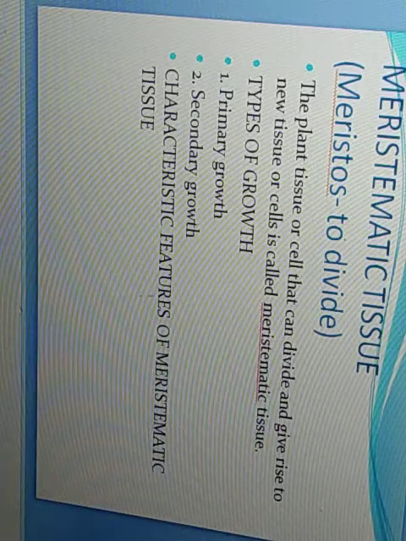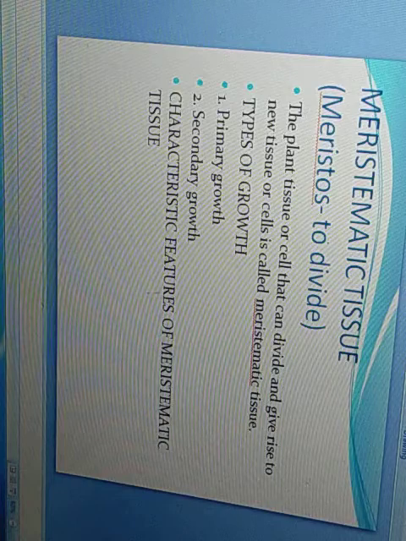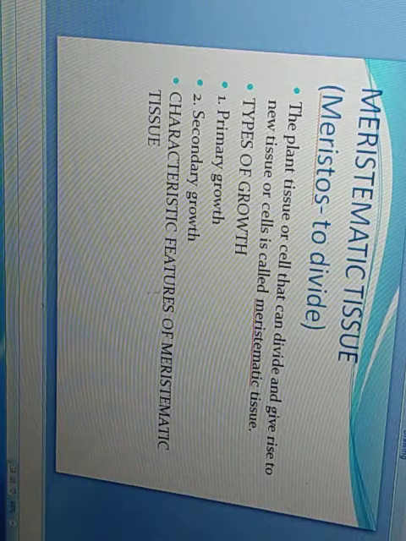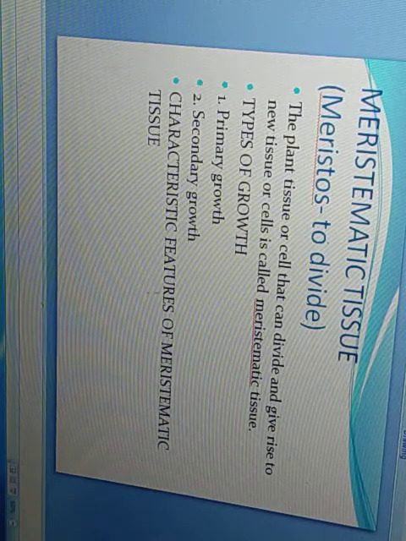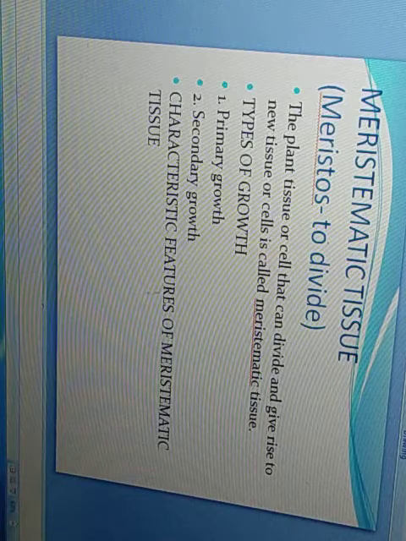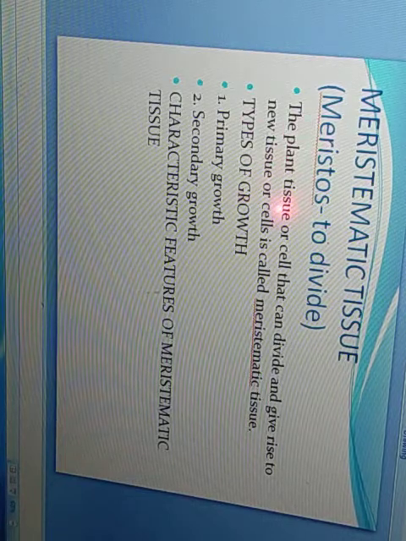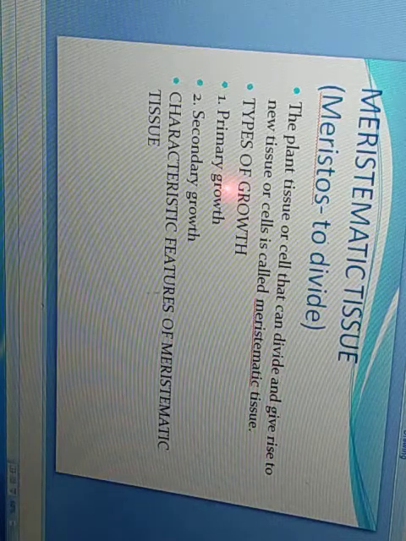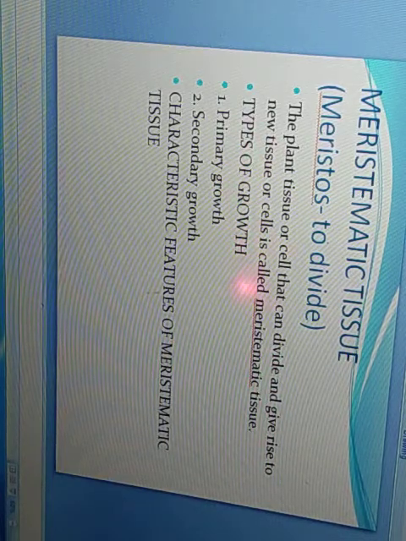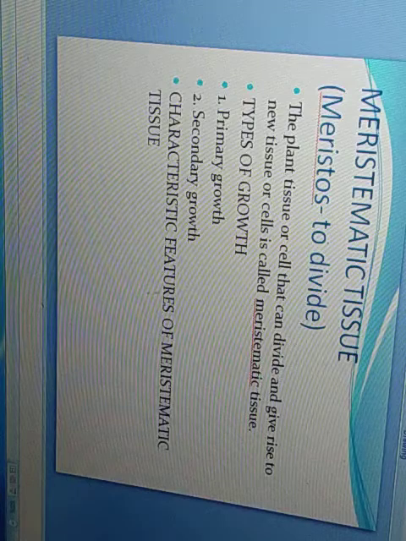You can see meristematic tissue. Meristos means to divide, that's why it is called dividing tissue. Now the plant tissue or the cell that can divide and give rise to new tissues or cells is called meristematic tissue.